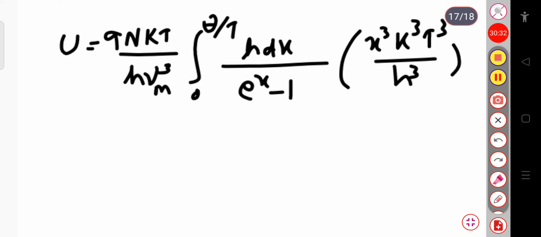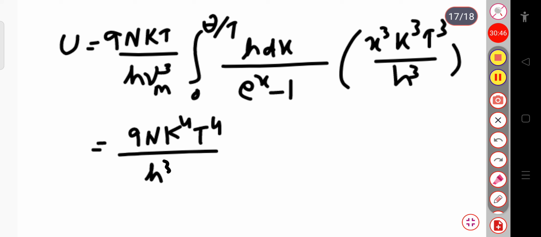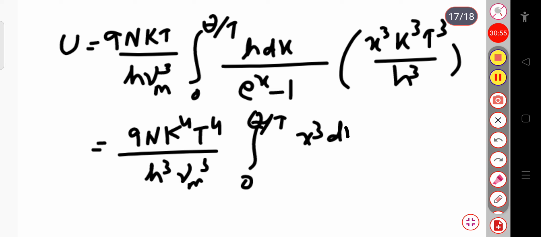If I solve this, this will be equal to 9N into k⁴T⁴ divided by h³νm³ into the integration over 0 to θ by T of x³ dx divided by exponential x minus 1.